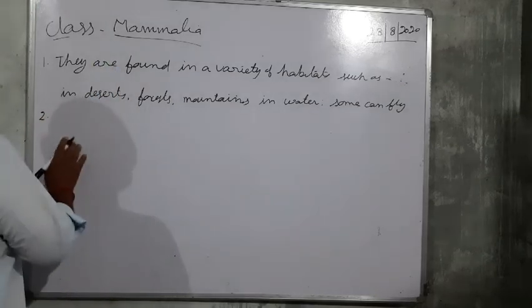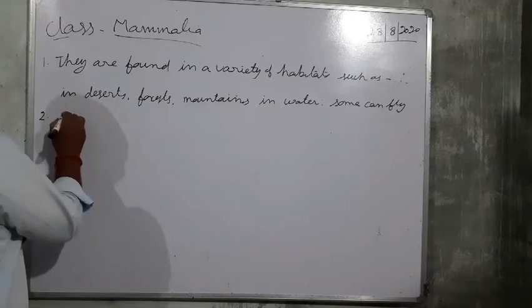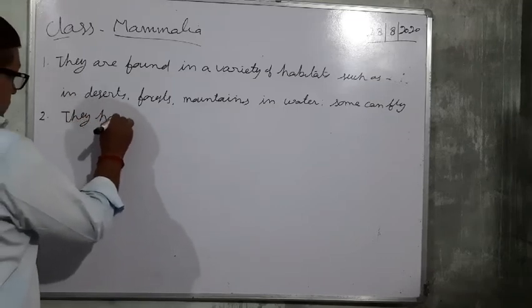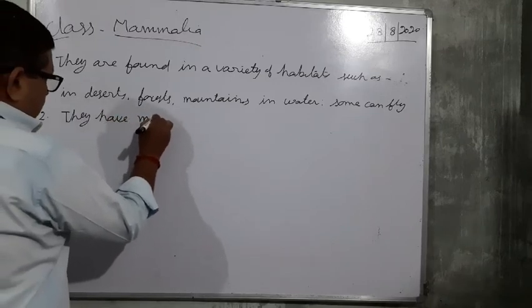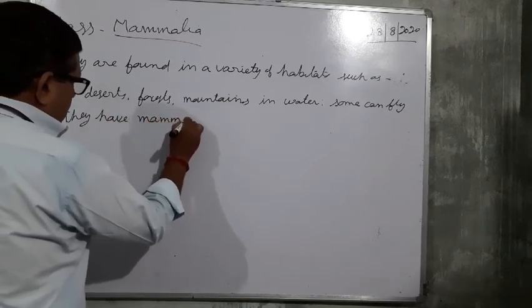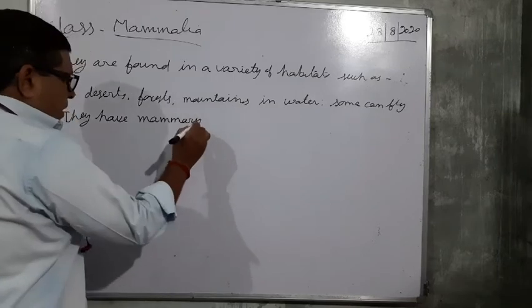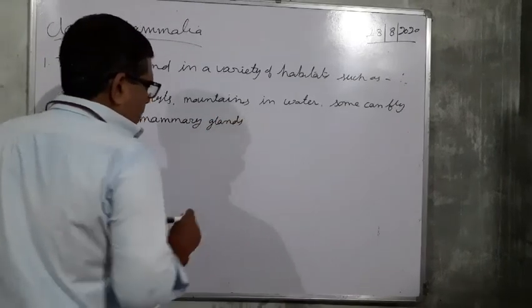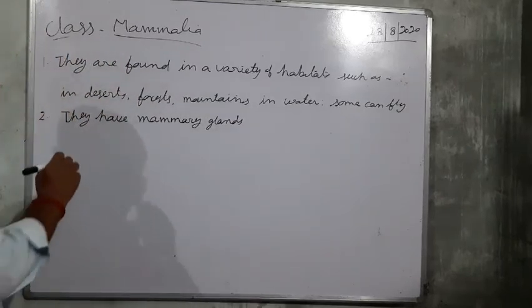As the name is given, Mammalia, so an important feature is that they have mammary glands. They have mammary glands.